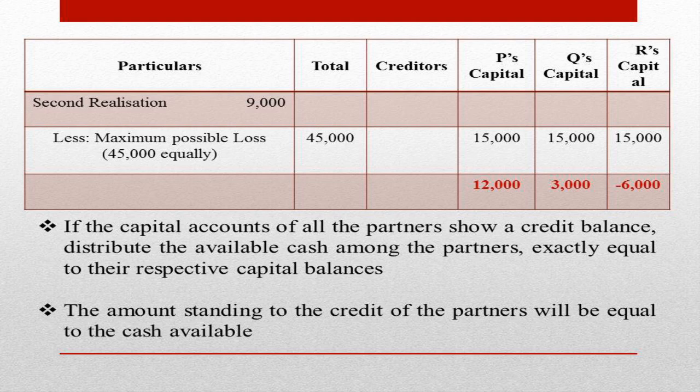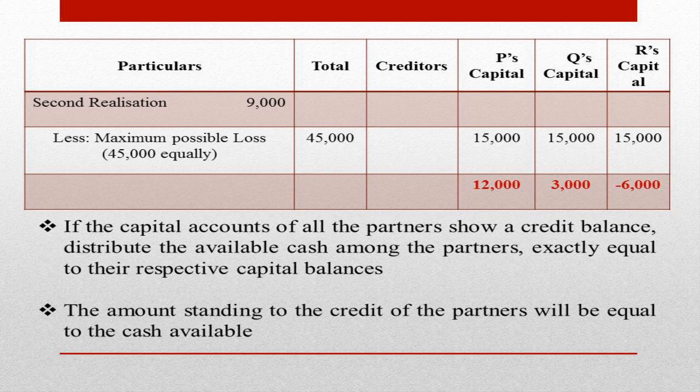Instead, we calculated the maximum possible loss, and that maximum possible loss is distributed to partners in their profit sharing ratio, and by deducting the maximum possible loss, we have found out the remaining balance in the partners' capital accounts.